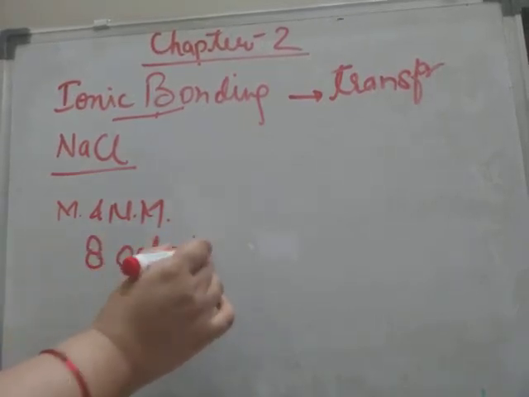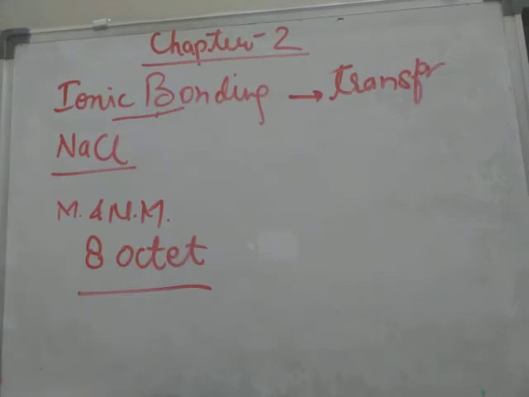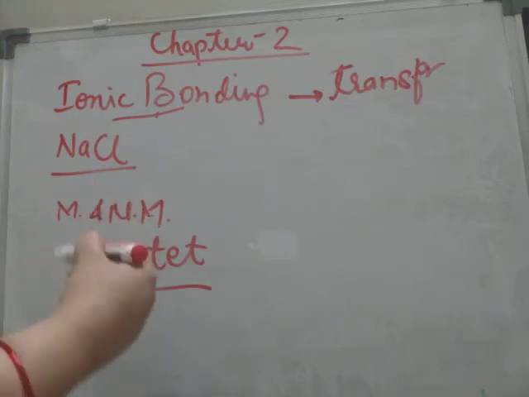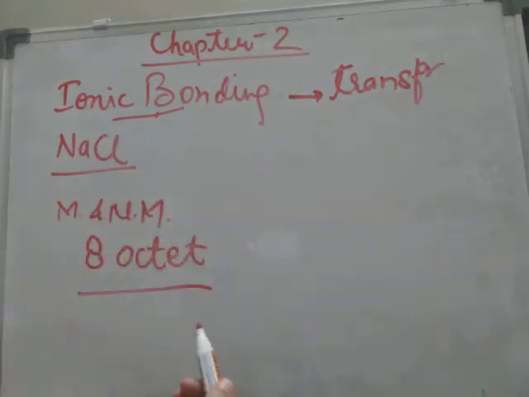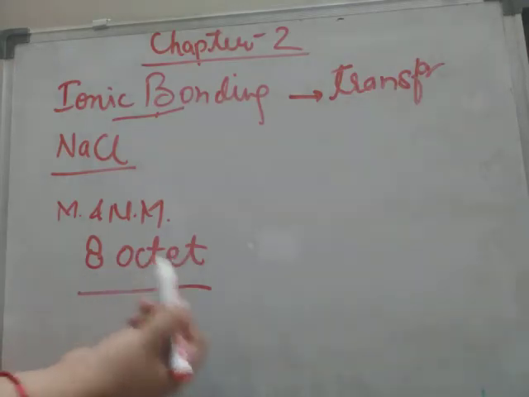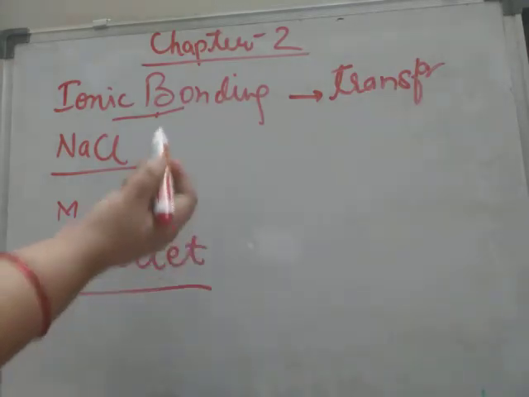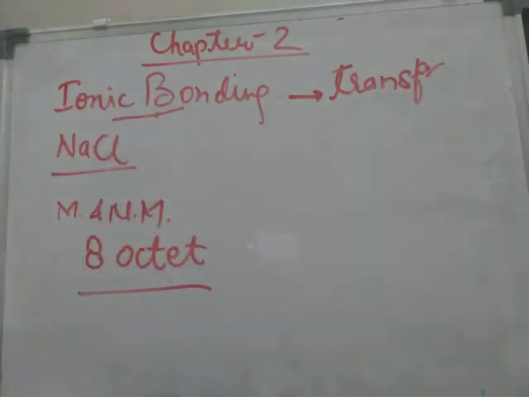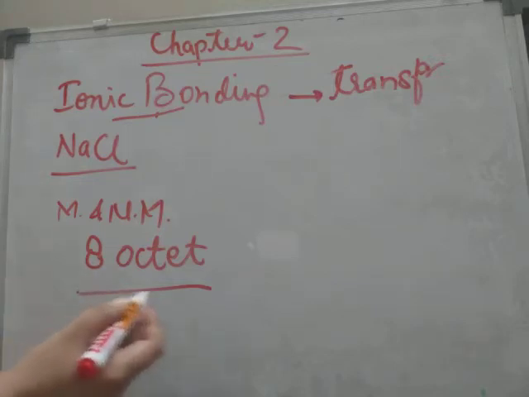They do not have 8 electrons in their outermost shell. That's why when they combine with any other atom, they either form a bond by transfer of electrons or by sharing of electrons, to complete their octet and to attain stability.